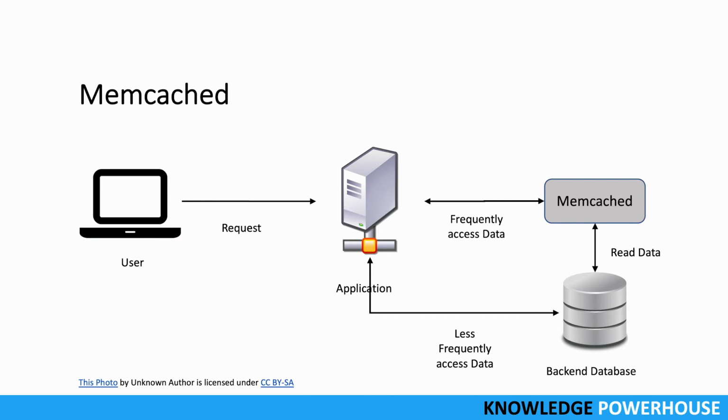Here, if you see, there are users who are requesting, and there can be multiple types of requests: the read request or write request, and then the request goes to the application. From the application, if it's frequently accessed data, then we transfer these requests to Memcached, right? And Memcached can periodically, or based on its algorithm, read data from the backend database and keep updating its cache. For frequently accessed data, which is accessed multiple times, it can keep serving that data from the cache itself. Whereas less frequently accessed data or non-indexed data can be read by the application directly from the database.